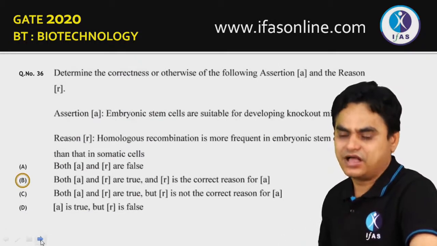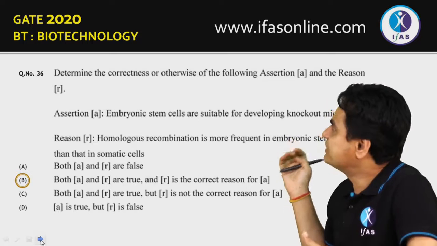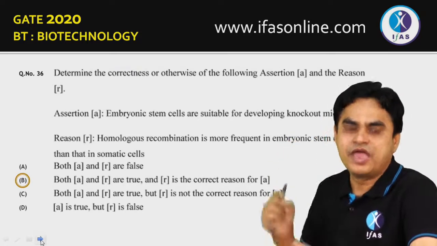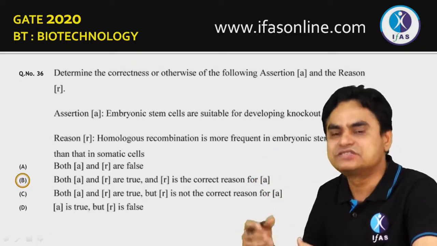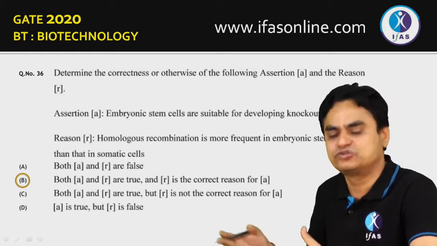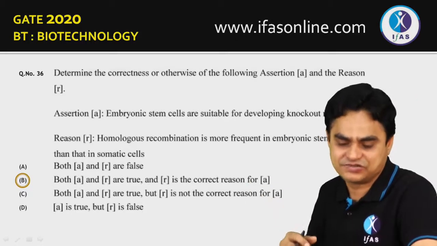Question number 36. Again, it is related to an assertion and reasoning. Some assertion is given and you have to identify whether the reason is true or not. Let's go through this. Embryonic stem cells are suitable for developing knockout mice. Yes, embryonic stem cells are rapidly dividing cells. Here homologous recombination would be functioning. So that's why they are preferred for developing knock-in, knockout or even transgenics.